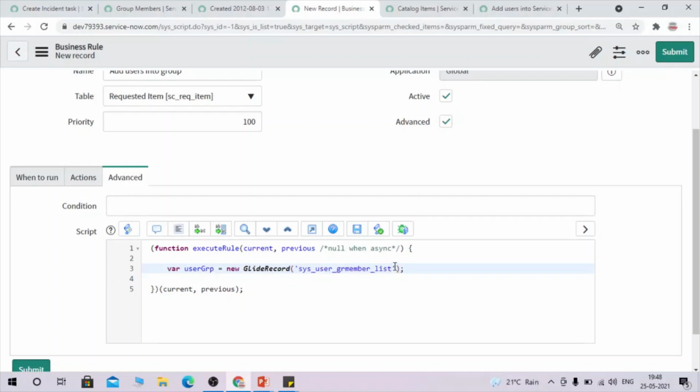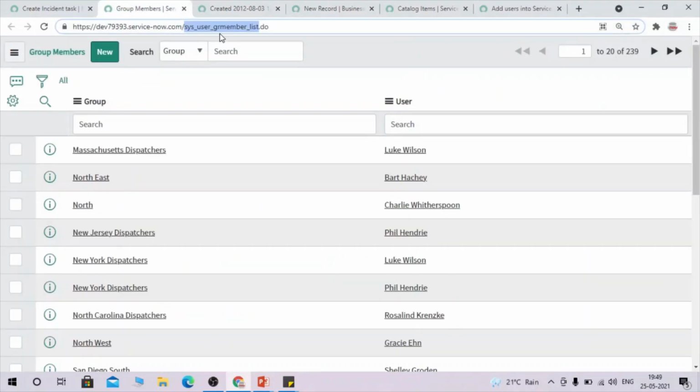Okay. So we have glided this table. Now what we have to do is initialize it. For that we have to use this object dot initialize method. So here we are initializing and we start mapping the value. We have to insert a record in this table. Once you insert a group and user mapping into this table, automatically that user will be added to the group.